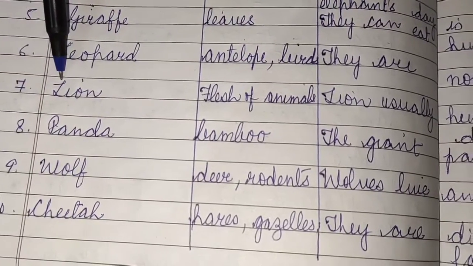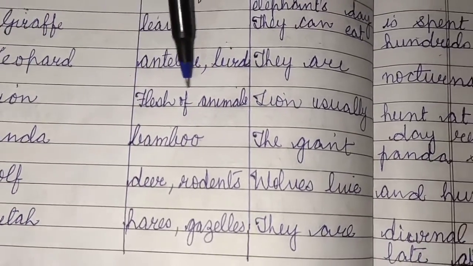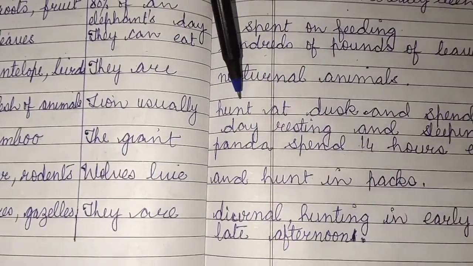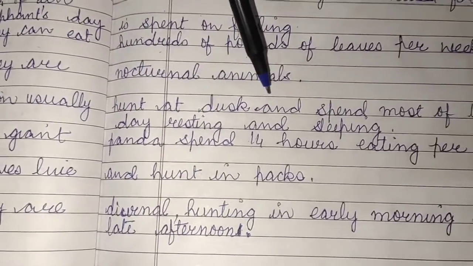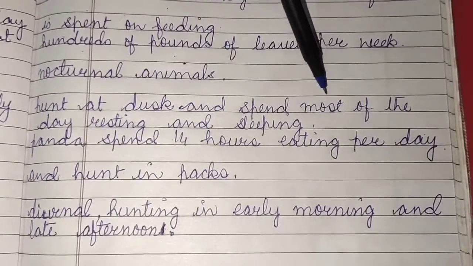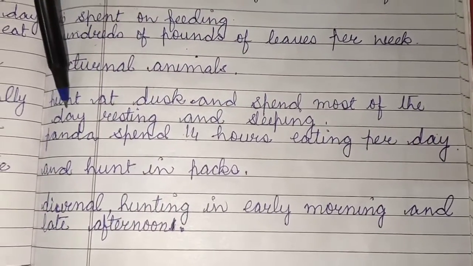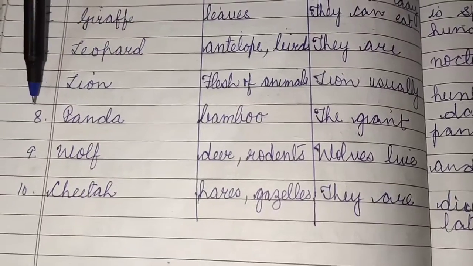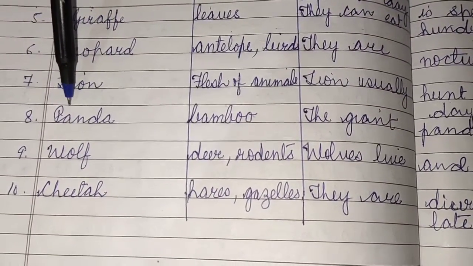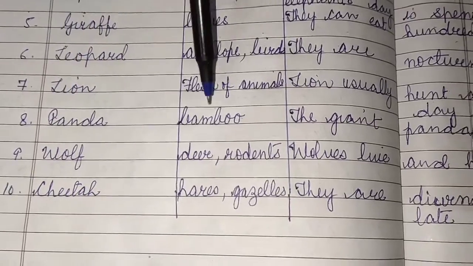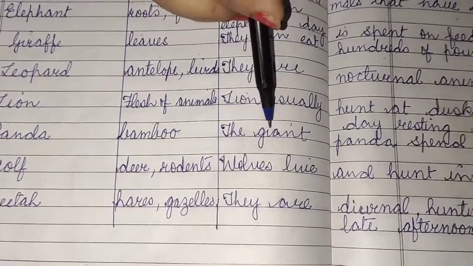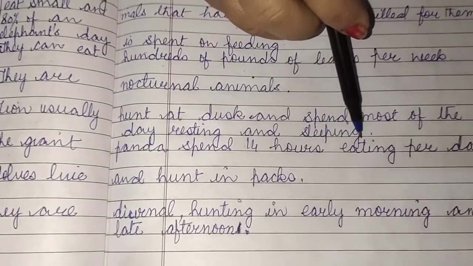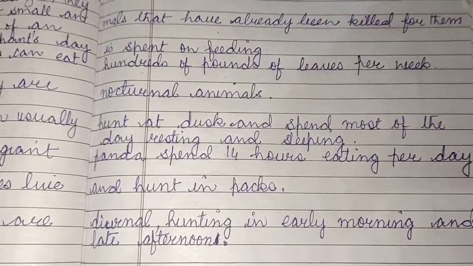Seventh, lion. Flesh of animals. Lion usually hunt at dusk and spend most of the day resting and sleeping. 8. Panda, bamboo. The giant panda spends 14 hours eating per day.